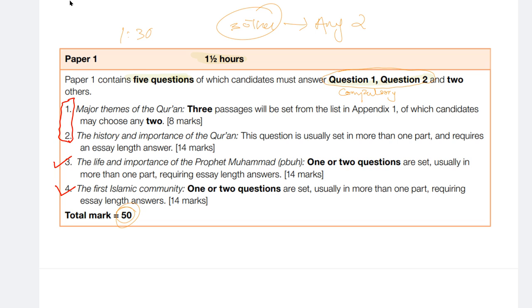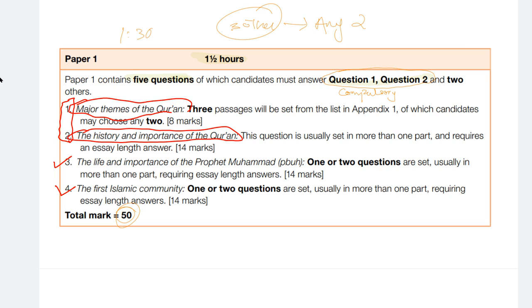But teachers and experts over time had developed this on their own: the first 2 questions are going to be from the major themes and the history, and the next 2 are going to be from the Islamic community and the life of the Prophet, and it is a must that a question would come from these. That is exactly what Cambridge has done this time in their syllabus. They've introduced these headings, and that makes it very easy because it allows you to prepare better.